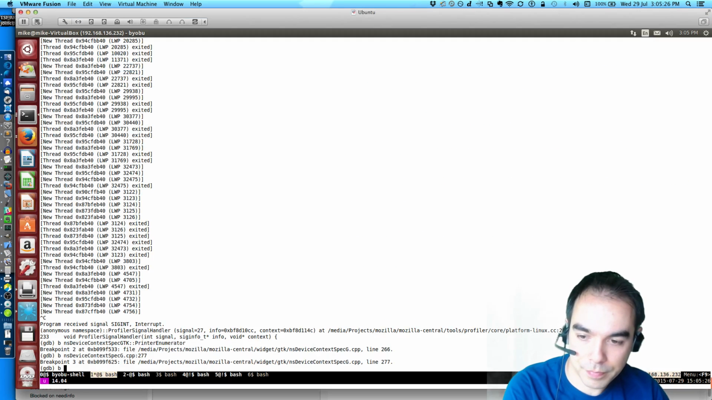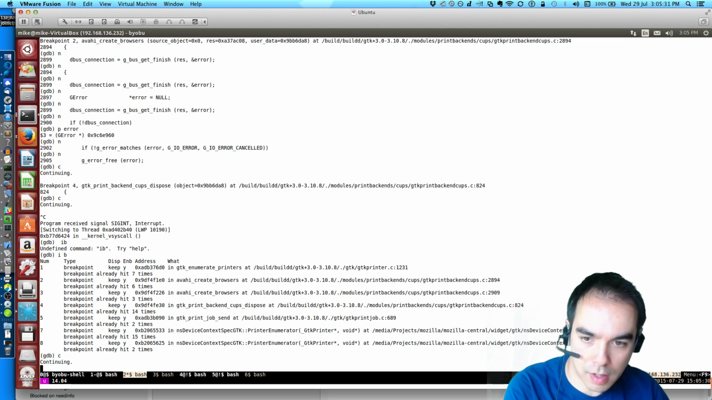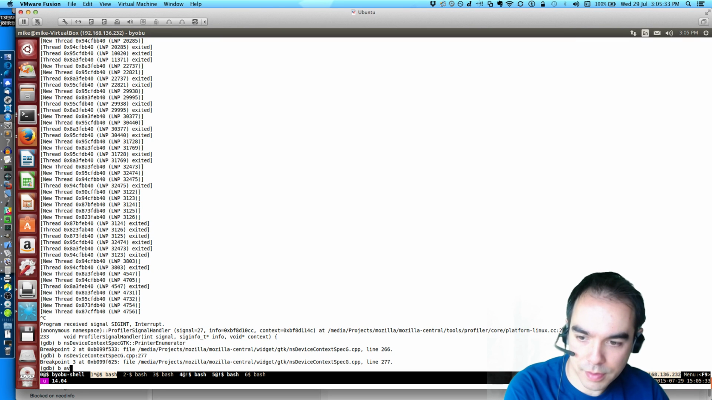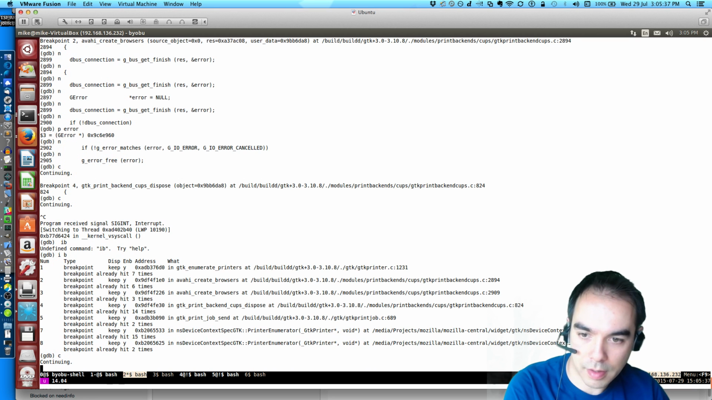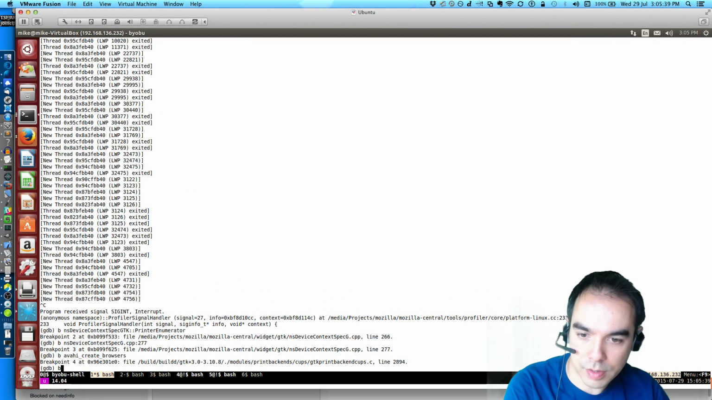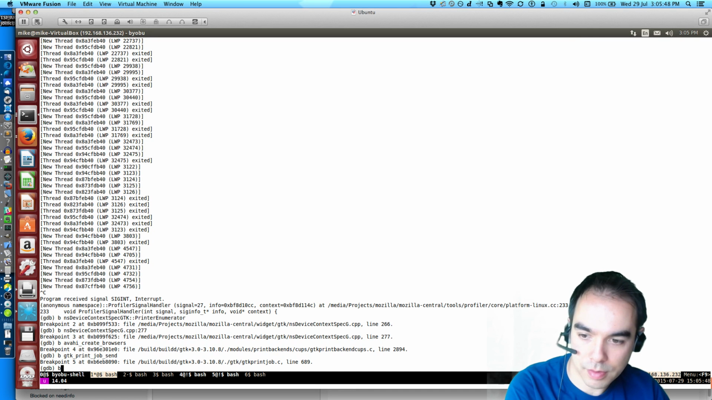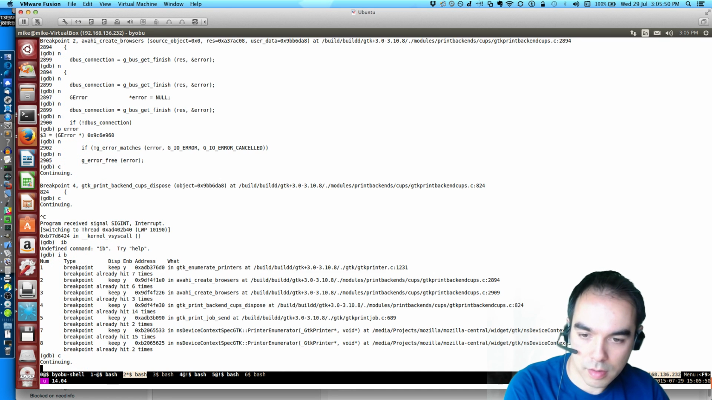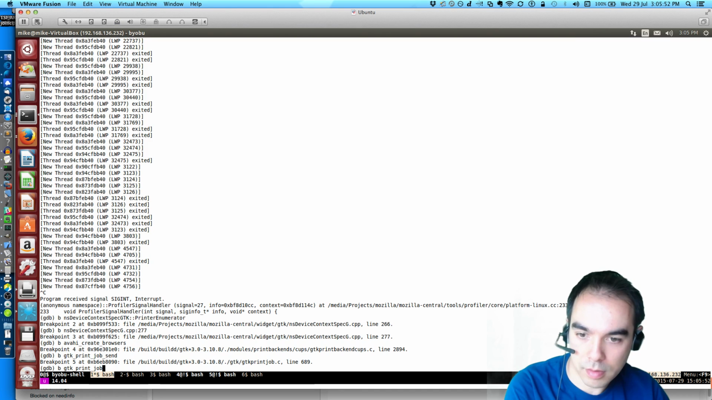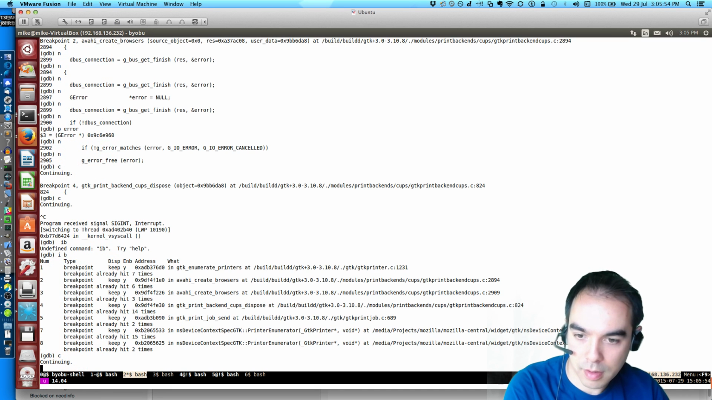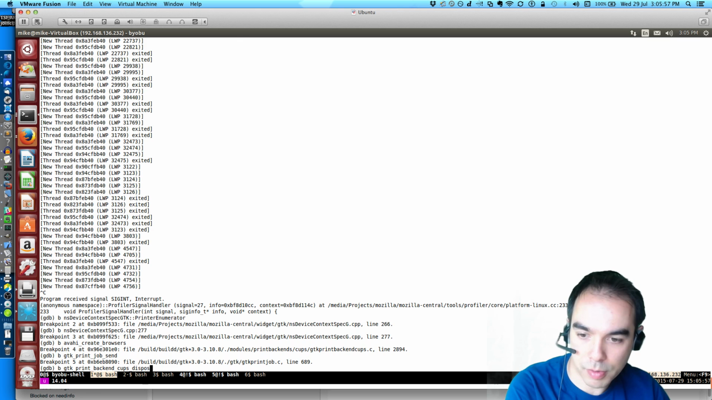What else? Avahi create browsers. Make it GTK print job send. GTK print backend cups dispose. Print backend cups dispose.